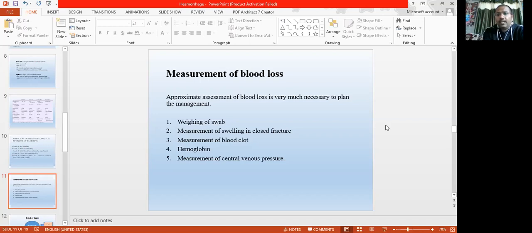Next are procedures which take a little longer: the estimation of hemoglobin, which also tells you how much blood has been lost, and measurement of central venous pressure. These are invasive procedures which can be measured with a central line. The central venous pressure also gives an idea of how much blood has been lost.